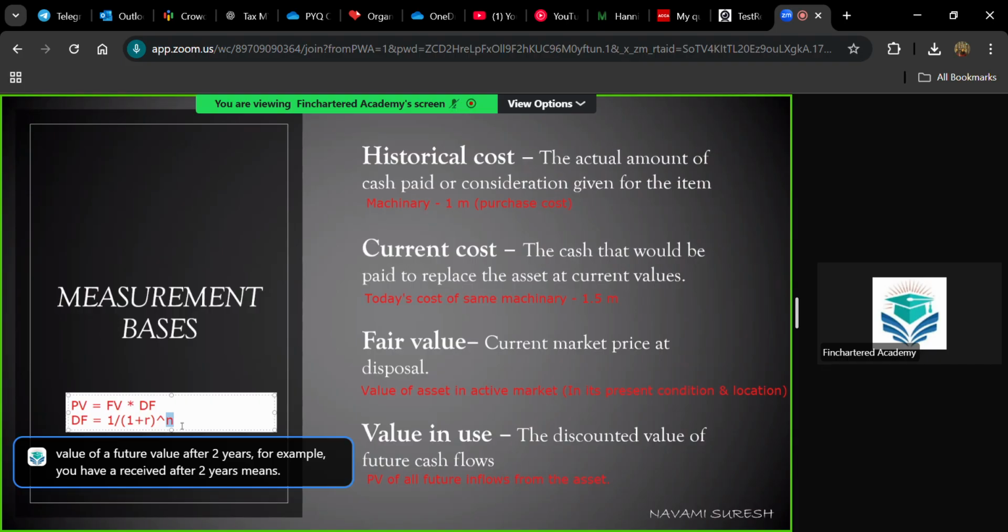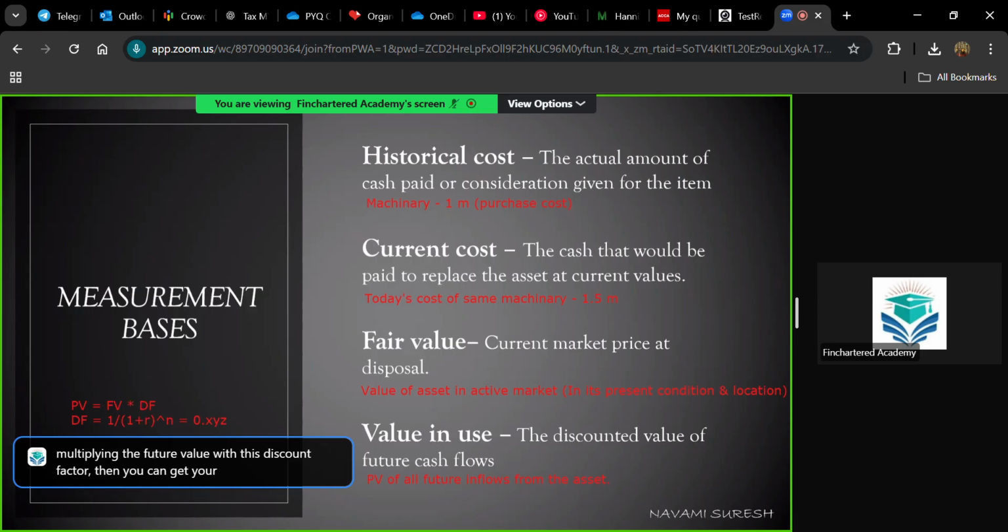If you have a receipt of 5 million after 10 years, then N, the number of years, will be 10. So N means number of years, R is the prevailing rate of interest. When you apply this to the equation, you will get the discount factor, and always discount factor will be a 0.xyz figure. So you will be multiplying the future value with this discount factor, then you can get your present value.